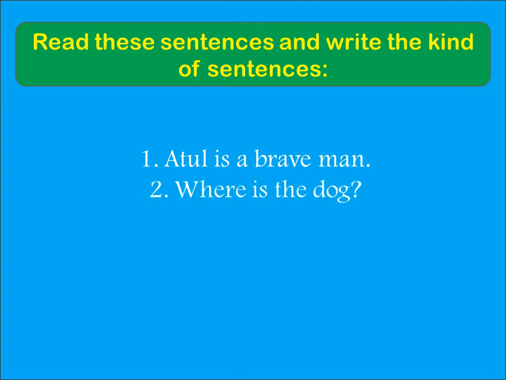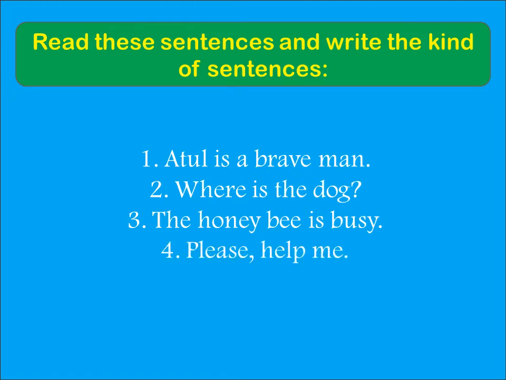Let us see the second one. Where is the dog? You tell me. Your question mark is there. We are asking question. Which kind of sentence it is? Question or interrogative sentence. The honey bee is busy. You tell me which kind of sentence it is? It is statement or declarative sentence. Fifth one. Please help me. We are requesting someone. Tell me which kind of sentence it is? Command or imperative sentence.